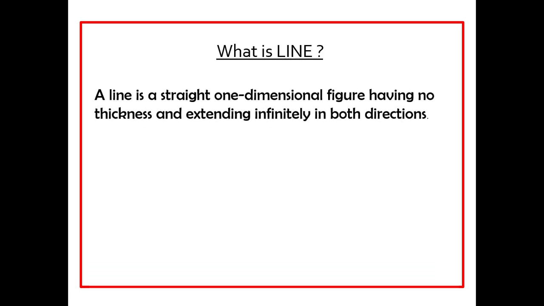Next we will discuss what is a line. A line is a straight one-dimensional figure having no thickness and extending infinitely in both directions. Here A and B are two points. If we want to join these by a one-dimensional figure, and after joining we extend it infinitely in both ways, this will be the line.